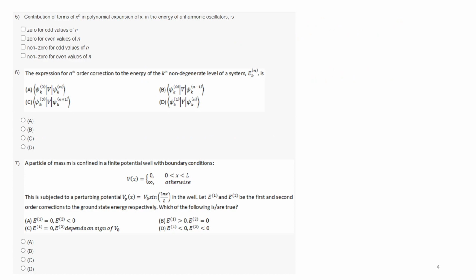What is the contribution of the x^n term in the polynomial expansion of x in the energy of an anharmonic oscillator? I think it is also discussed in the lecture video, right? We have seen that it will eventually come to this: if the overall thing is antisymmetric, then the integrand will be 0, and if the whole thing is symmetric, then it will not be 0.